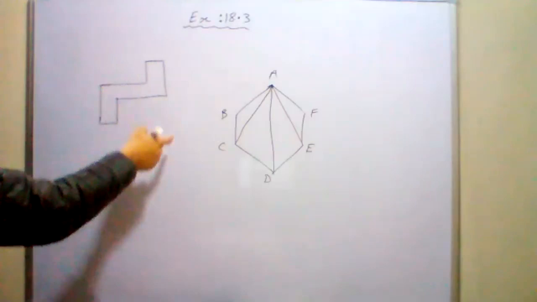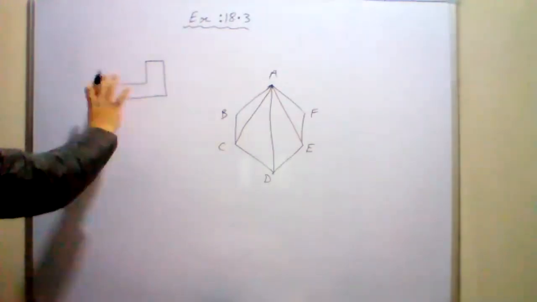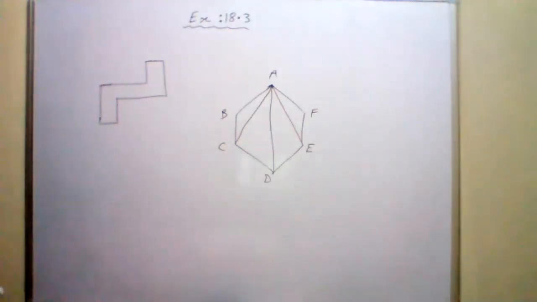So 180 degrees. Only 180 or will something else also work? 360 degrees. 180 and 360 both are correct.